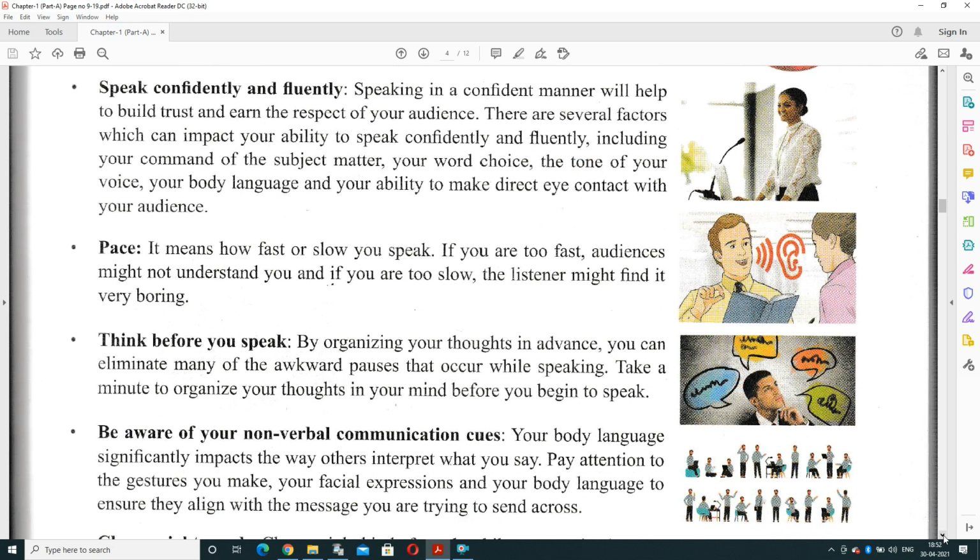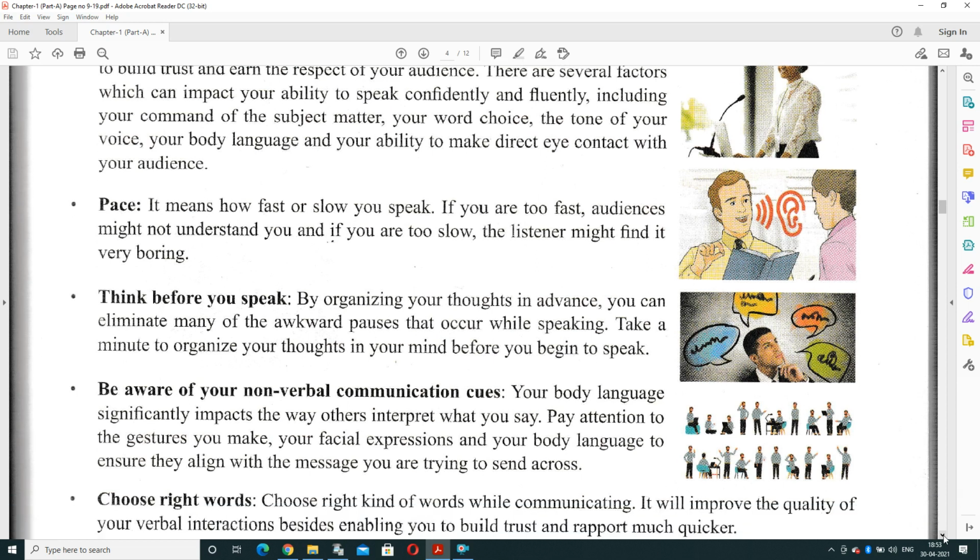Think before you speak. What are you sharing? It should be clear and concise. So before speaking a statement, you should be clear about the statement, whether it is wrong or right. By organizing your thoughts in advance, you can eliminate many of the awkward pauses that occur while speaking. Take a minute to organize your thoughts in your mind before you begin to speak. It means while you're starting your lecture, while you're starting your sharing of information, before speaking, you should keep in mind what you have to discuss.